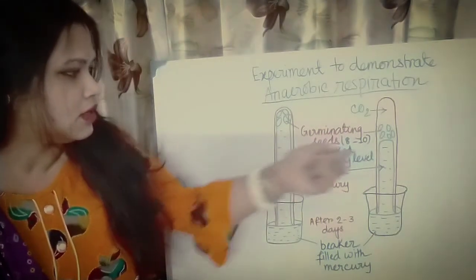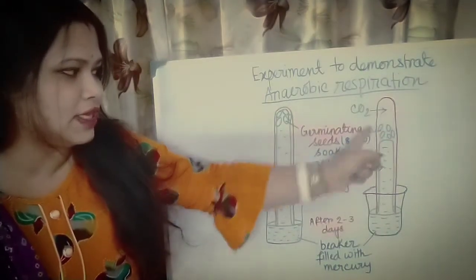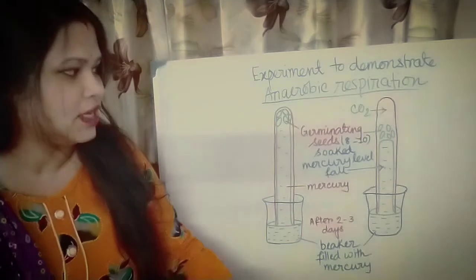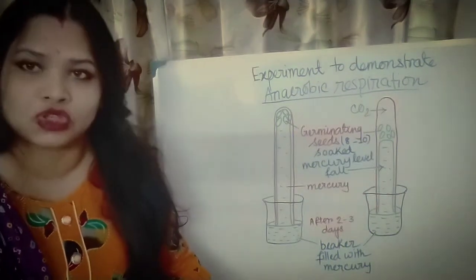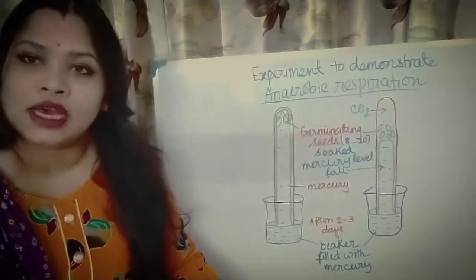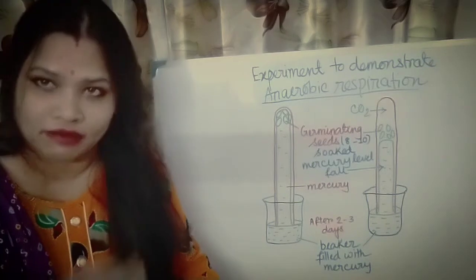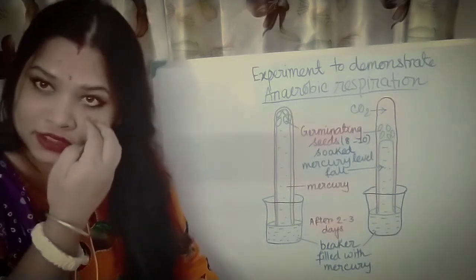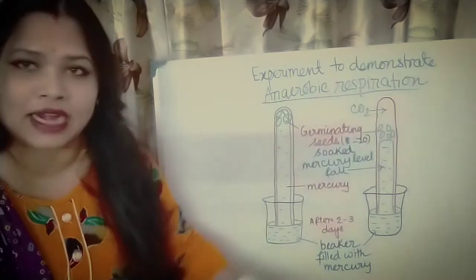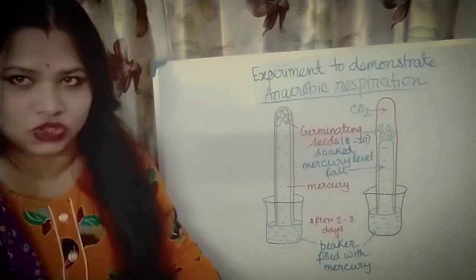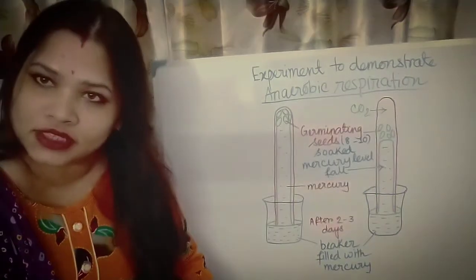But in this test tube, the germinating seeds are alive, and inside the mercury also, anaerobically they will respire and produce carbon dioxide gas, and that carbon dioxide gas you will get at the top of the inverted test tube. Now, how will you prove that it is carbon dioxide gas?